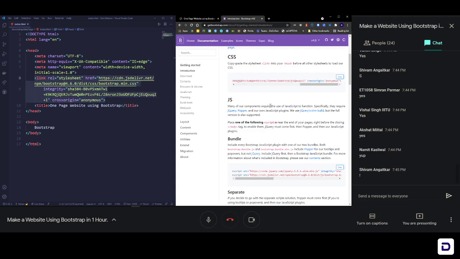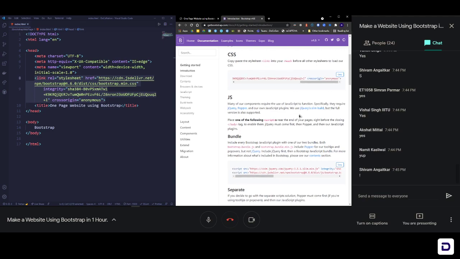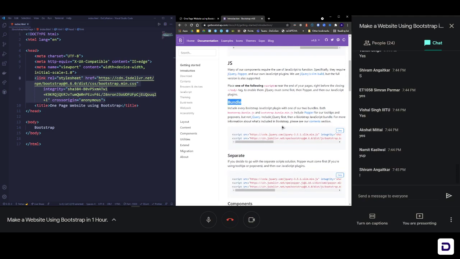Now next thing, Bootstrap requires a bunch of JavaScript and jQuery code to run all of its functions. So for that they have created a bundle. There's a jQuery JavaScript code for CDN, and the next one is called Bootstrap bundle, which basically has the Bootstrap JS file and the Popper JS file. So we'll be needing both of these. It's okay if you don't understand how JavaScript works. We are just gonna add this, and we are not gonna write any single JavaScript code. Everything is done for you beforehand, and you just need to copy paste this stuff, nothing else.